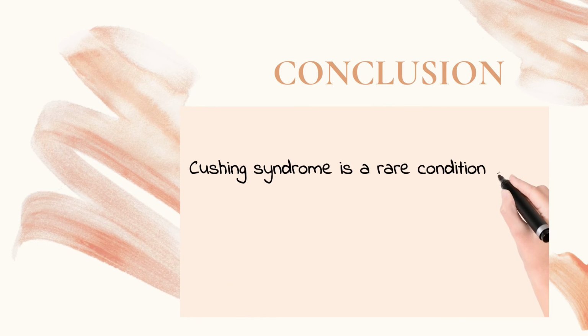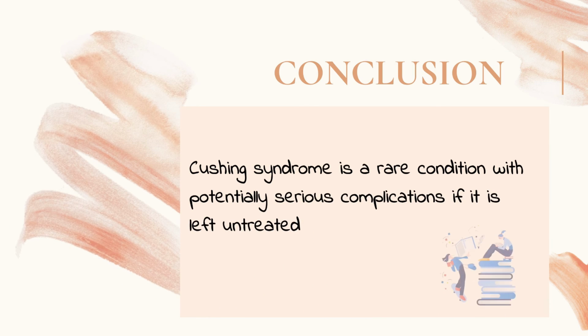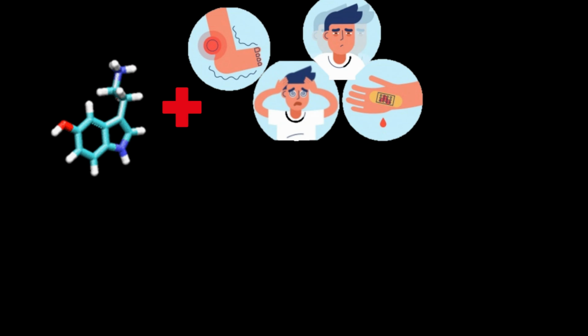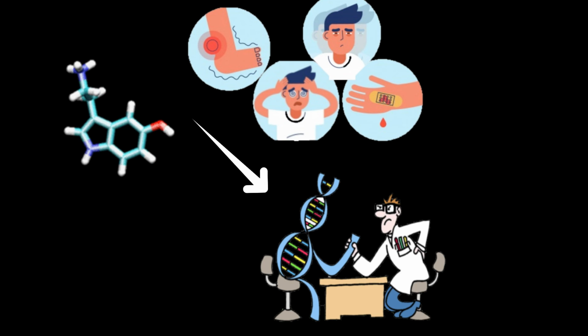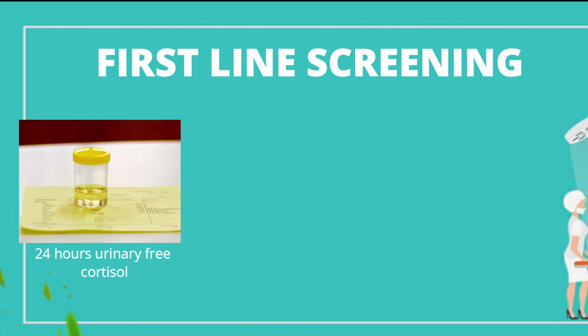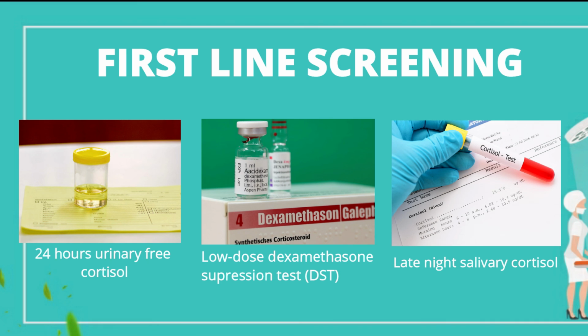Cushing syndrome is a rare condition with potentially serious complications if it is left untreated. Proper diagnosis is important for allowing an appropriate treatment. Due to the variable pattern of biochemical parameters and non-specificity of clinical manifestation, the diagnosis often becomes a challenge for the clinician. First-line screening for Cushing syndrome including 24 hours urinary free cortisol, low-dose dexamethasone suppression test, and late-night salivary cortisol is necessary to determine the exact cause of this syndrome.